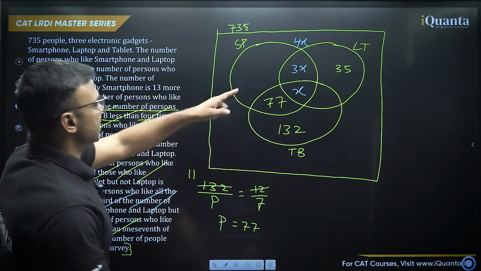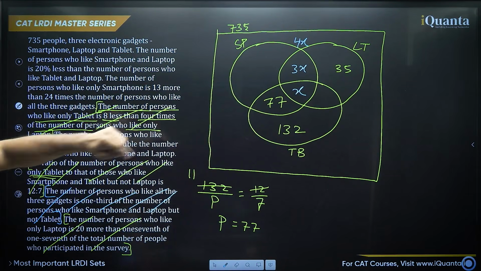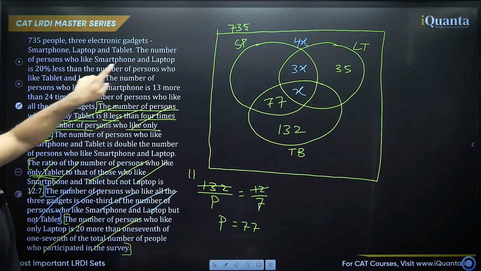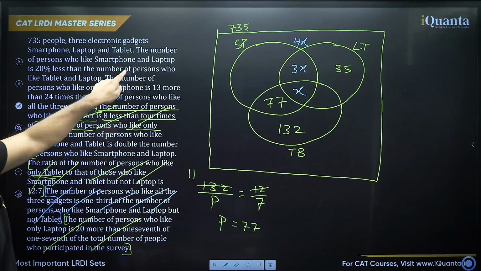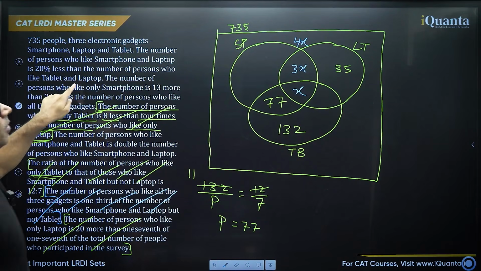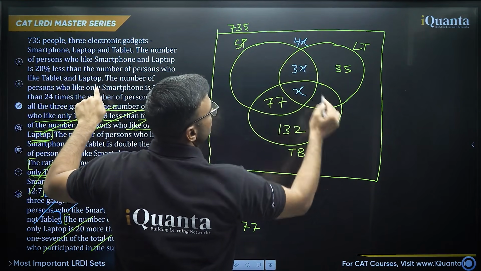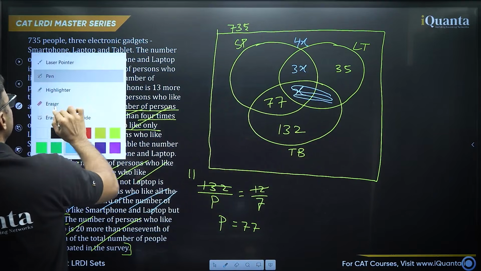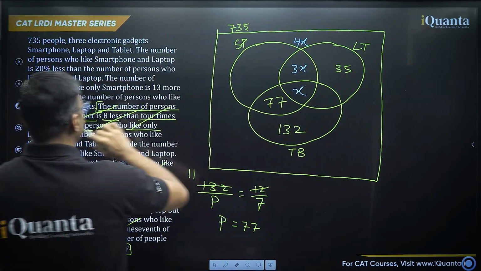You see, there is something mentioned about smartphone and laptop, but not tablet in the beginning. It says the number of persons who like smartphone and laptop is 20% less than the number of persons who like tablet and laptop. So this 4x is 20% less than this entire area. Okay? Read carefully again.